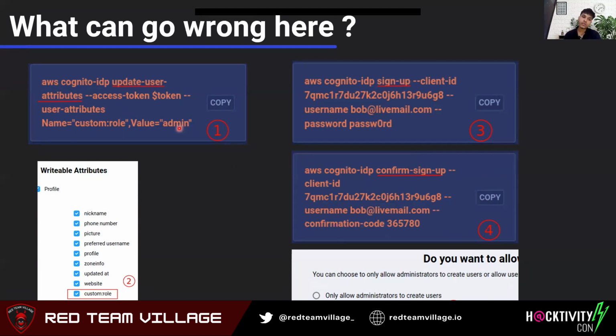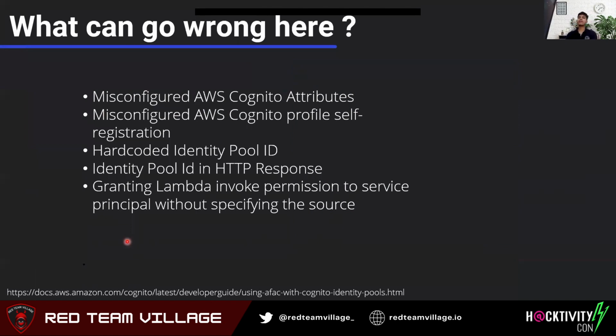Just to mention how this looks. If you open Cognito, you will see writable attributes. Under that, if you have a custom attribute and you have checked it, it means you have enabled write access for a particular attribute which you are using to manage access control. Then we have misconfigured AWS Cognito profile self-registration. Again, in the Amazon Cognito dashboard, there is a section which says policies. Under that, you have the option to allow either admins to manage registration, or to allow users to do self-registration.